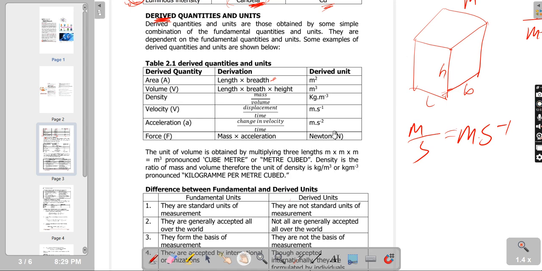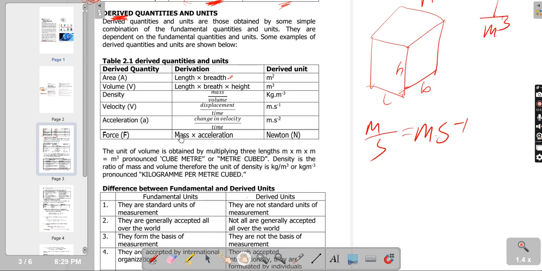Then we have acceleration, which is change in velocity over time. We're actually going to derive this formula somewhere. But for now, since you have not gotten to that point, I will just explain it a little bit. That would be a little advanced for you, so when we get there, I will do it. So acceleration is change in velocity over time.